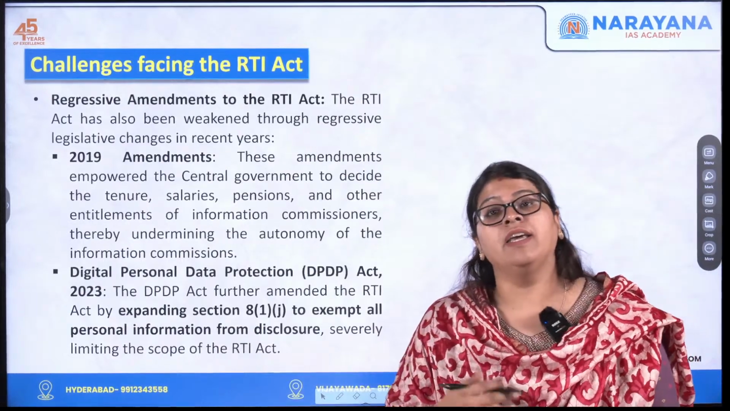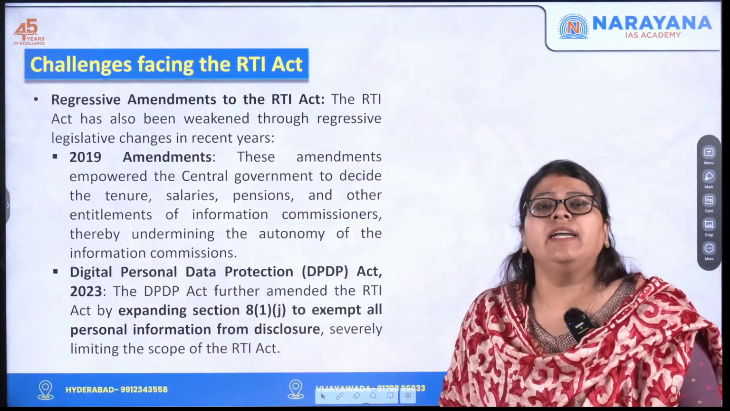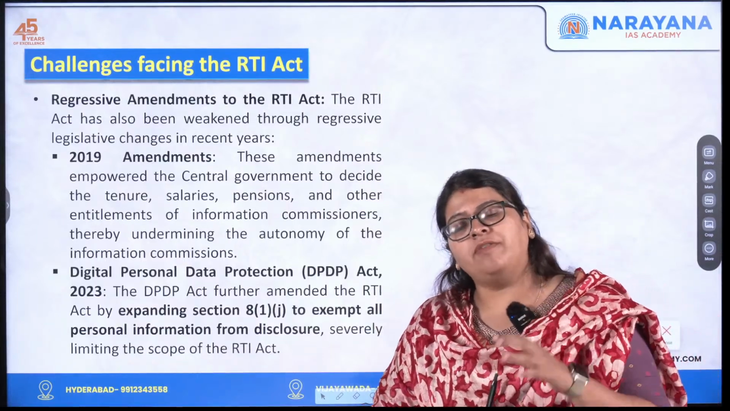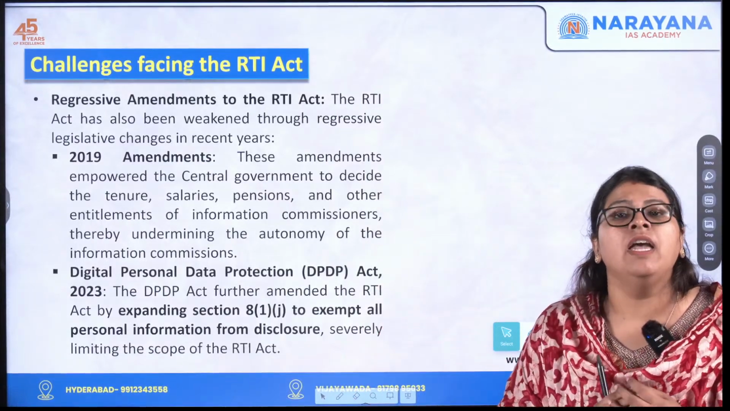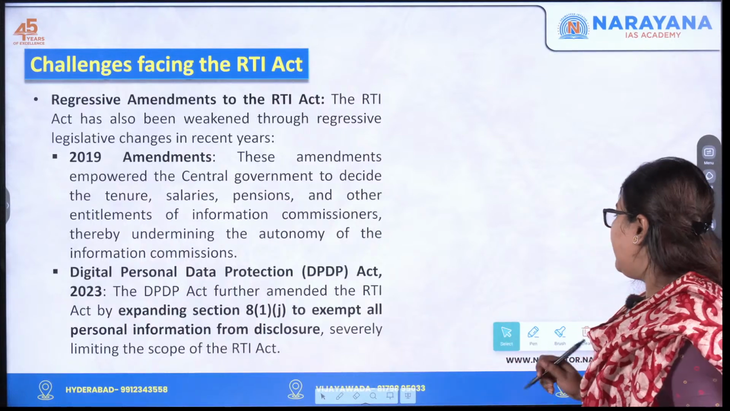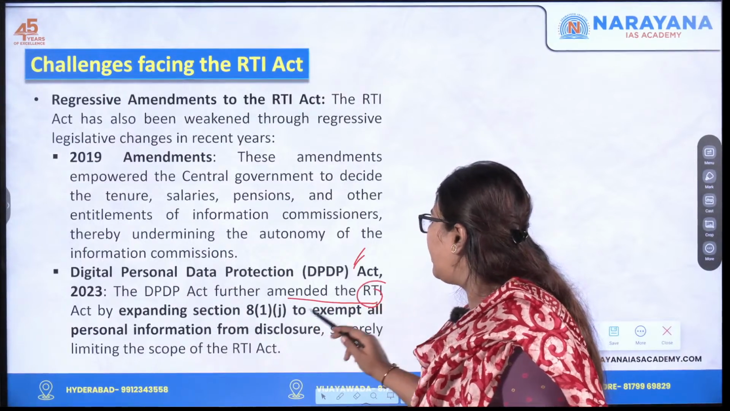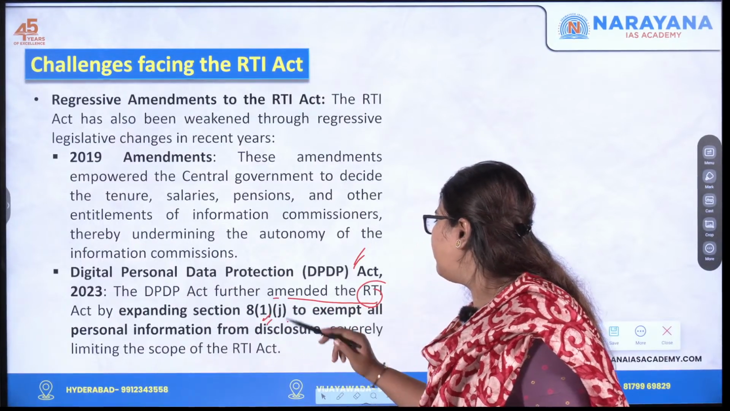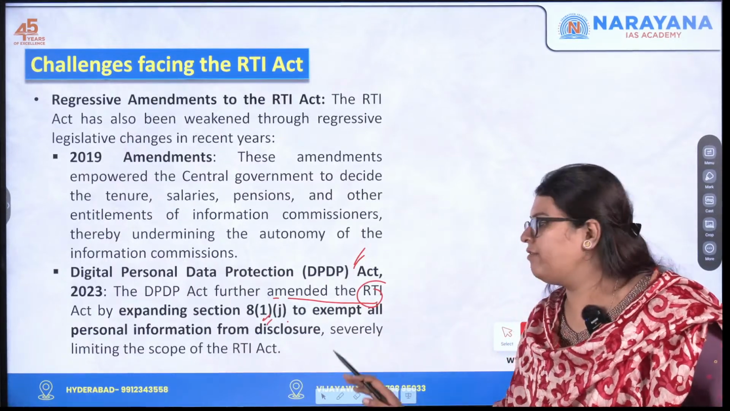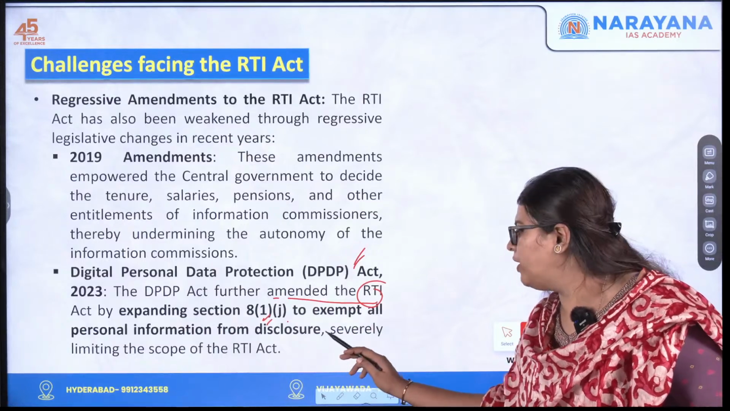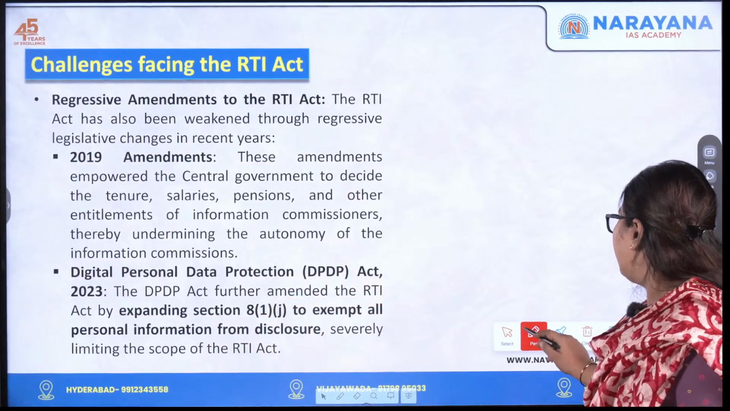Next one, there have been regressive amendments. One such was the 2019 amendment, which increased the power of the central government, whereas it decreased the autonomy of the Central Information Commission itself. The next one is the Digital Personal Data Protection Act. This further amended the RTI Act by expanding Section 8 Clause 1 Subclause J to exempt all personal information. It said that all personal information is not subject to right to information. So this limited the scope of the implementation of RTI. This is what the author says.